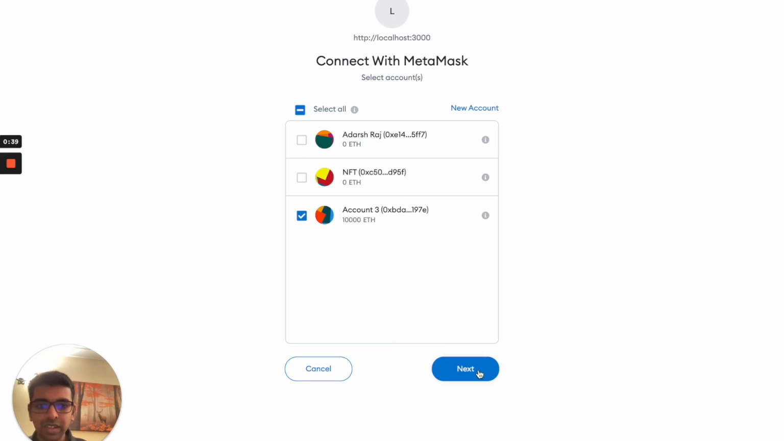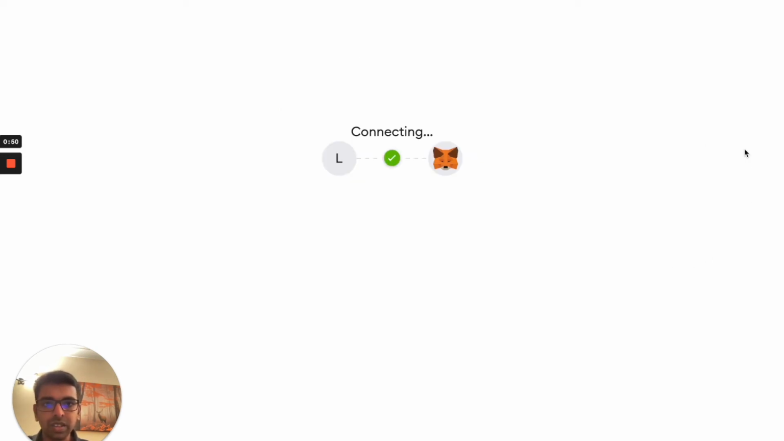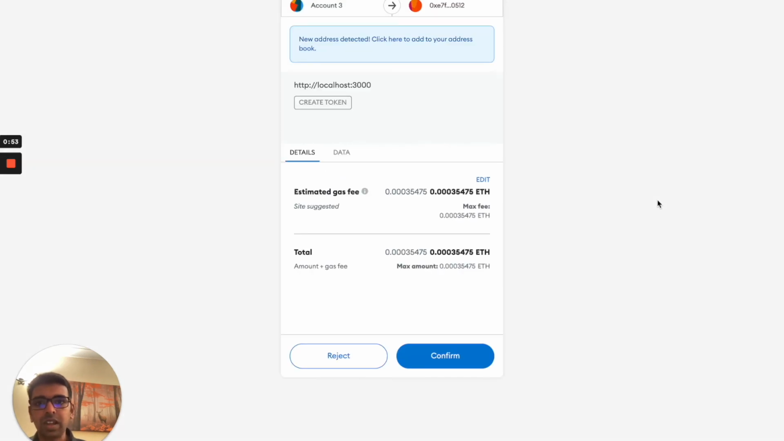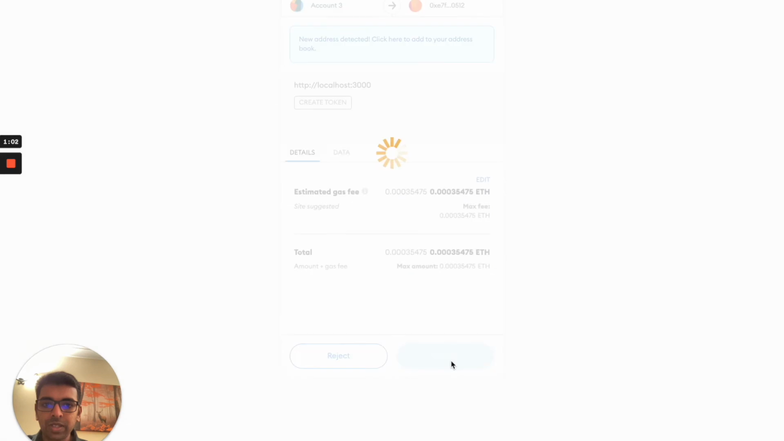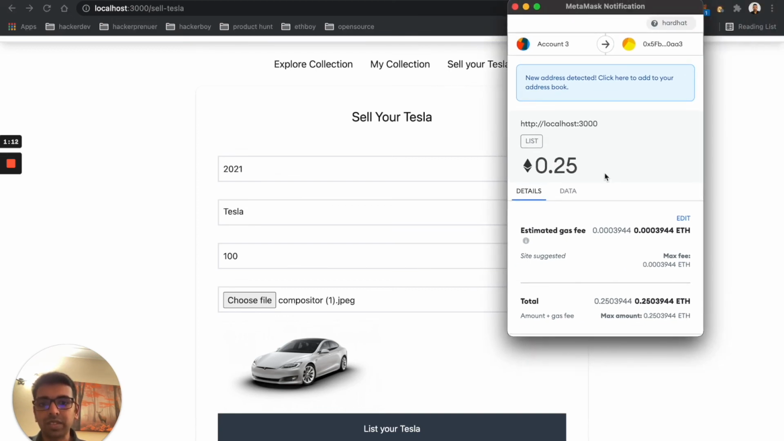and it'll ask you to select which account you want to use. So we will select the account we imported earlier, and it'll show some information about what connection data will be shared from MetaMask to the website we are connecting to. Then once we connect, it'll show the first call we are doing, which is the create token call. For that, it'll show you the estimated gas price, which is the transaction fee. Once you confirm that, it'll show you another pop-up, which is for listing that into the marketplace.